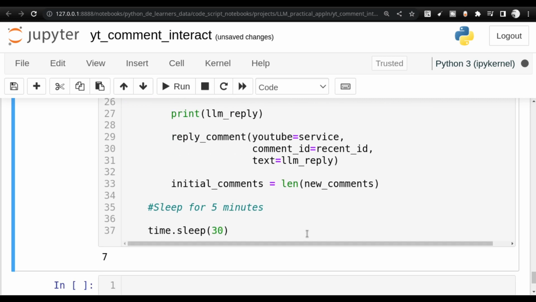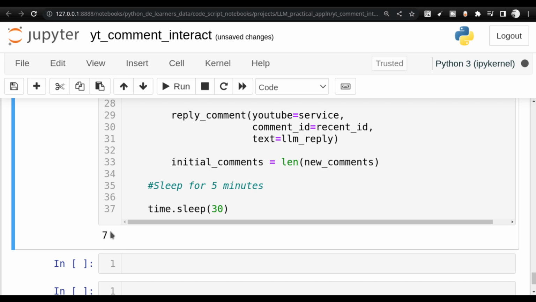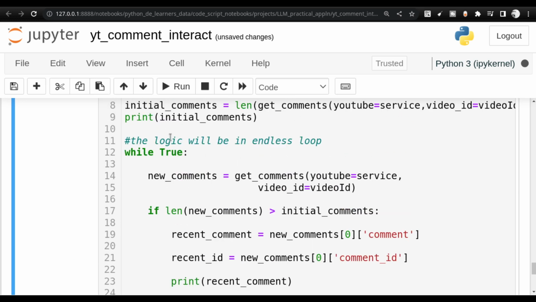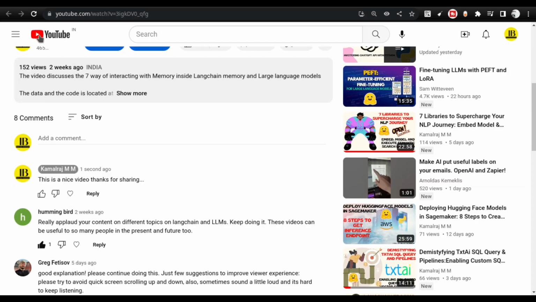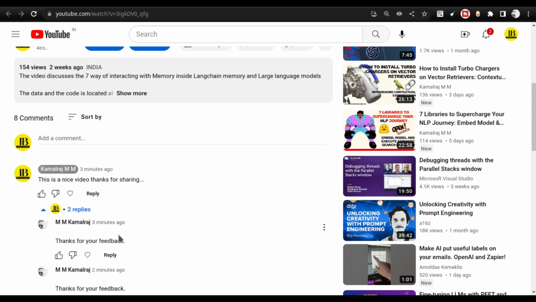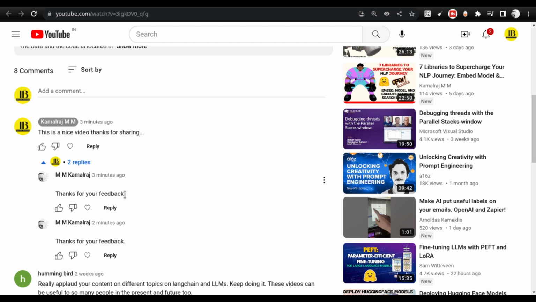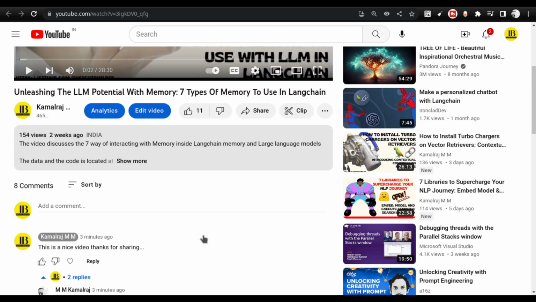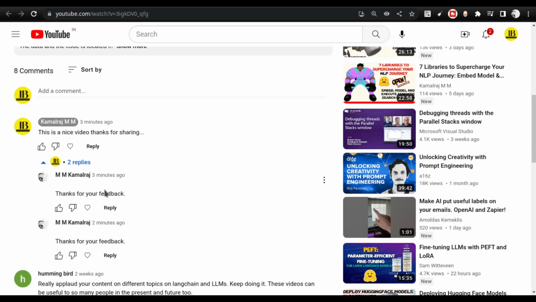And as I was telling, you see that right now there are 7 current comments, because earlier it was 6. We had added this particular comment here, and let me refresh it in a moment. And you see here there are 2 replies, and these 2 replies are coming from a different mail ID, and since I had made the error in my logic, I got the same reply twice. So this is something that I want to share with you guys. I hope that you understood what is going on here.